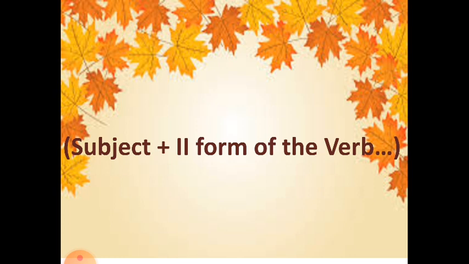Now, when we talk about the second form of the verb, we have learned in the topic verbs about the first form of the verb, the second form of the verb, and the third form of the verb. So, simple past tense always uses the second form of the verb.